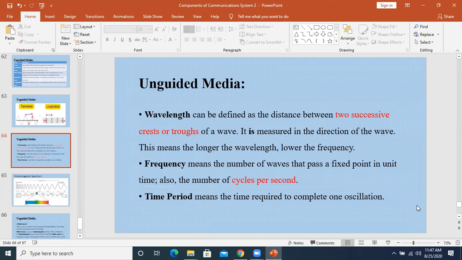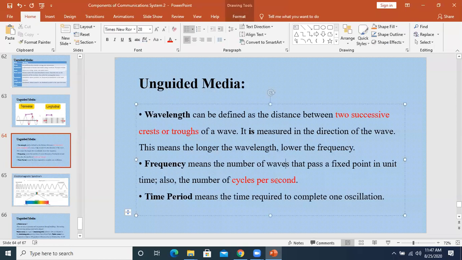So this is called time period. Okay, are you getting it? It is the reciprocal of the frequency. So these are the three things that we need to understand first: the frequency, the wavelength and the time period.